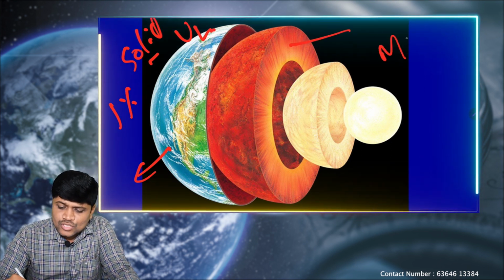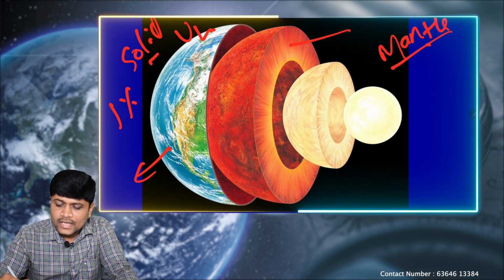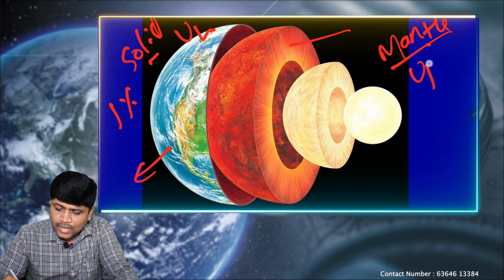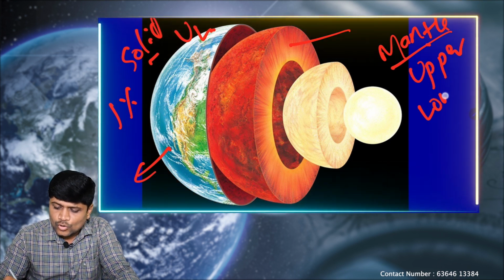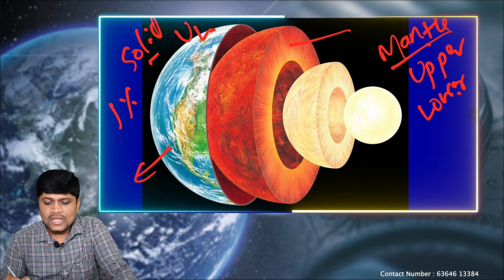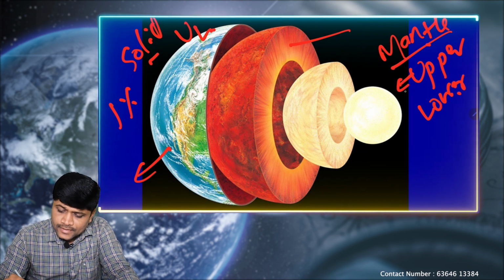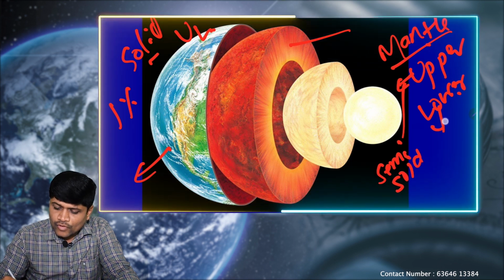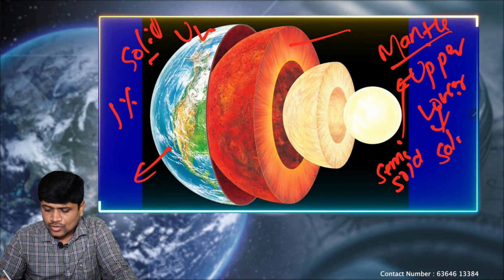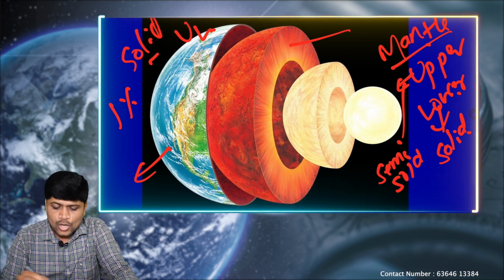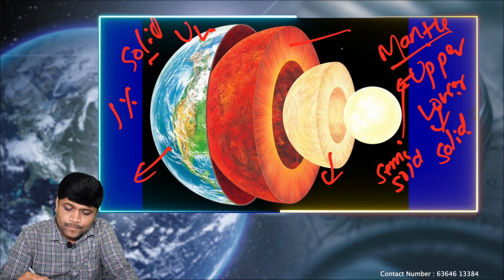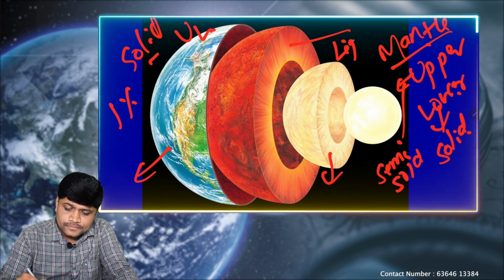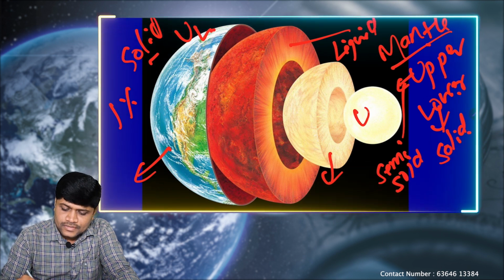When we come to the mesosphere or the mantle, we call it two layers, upper mantle and lower mantle. The upper mantle is semi-solid, whereas the lower one is completely solid. In the core region, the upper region is completely liquid, but this one is solid.